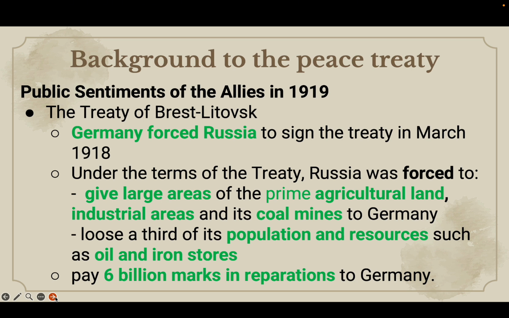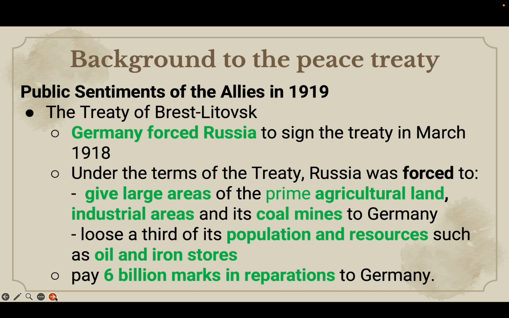Germany forced Russia to sign the treaty in March 1918, and under its terms, Russia was forced to give up large areas of prime agricultural land, industrial areas, and coal mines to Germany. In fact, Russia lost a third of its population and resources, such as oil and iron stores, to Germany as a result of the Treaty of Brest-Litovsk.